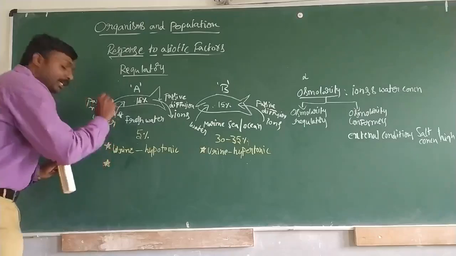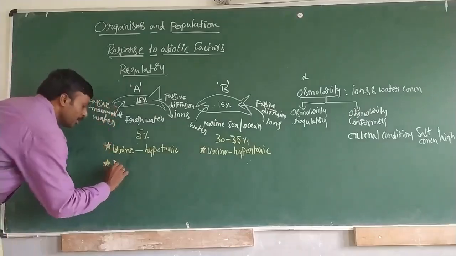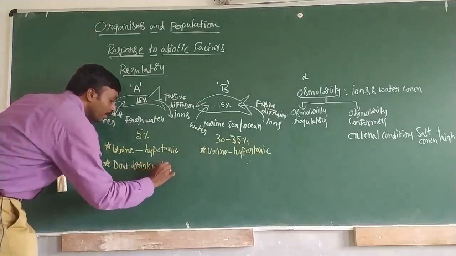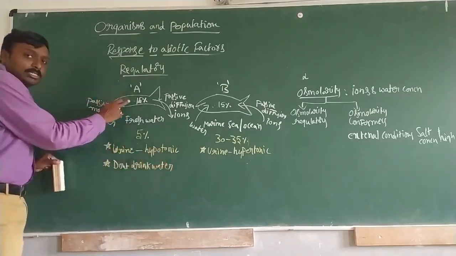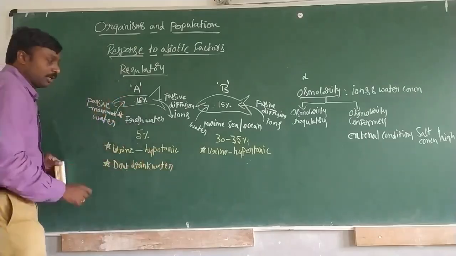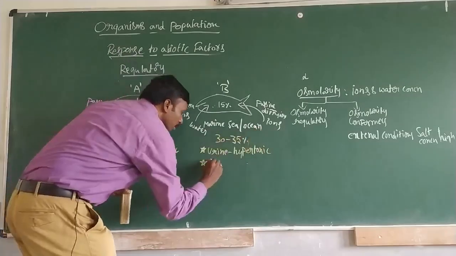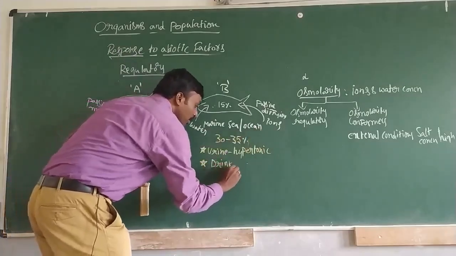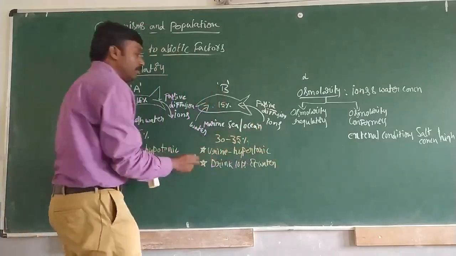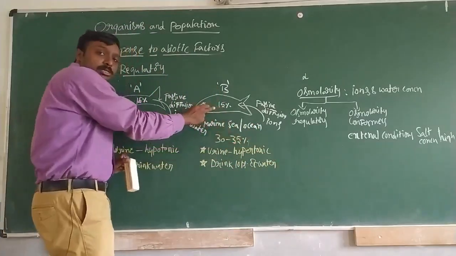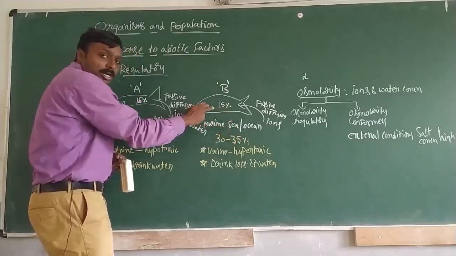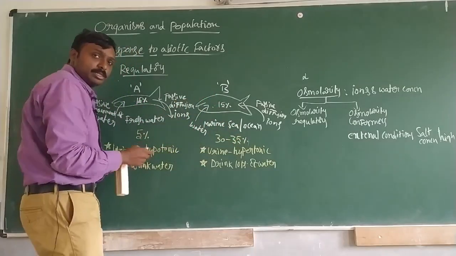And the second condition, here they don't drink water because there will be less amounts of salts inside, so they don't drink much water. But here they drink lots of water, because from outside also salts are entering. So to dilute them, again water will be taken by this fish.